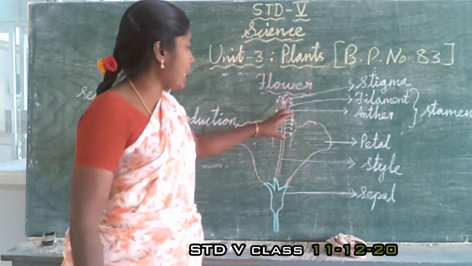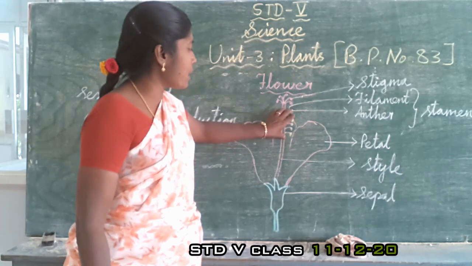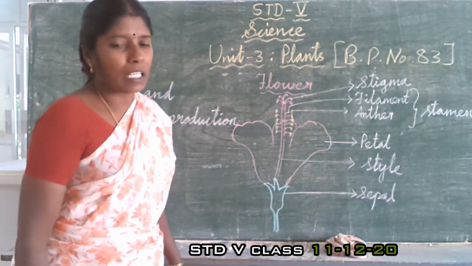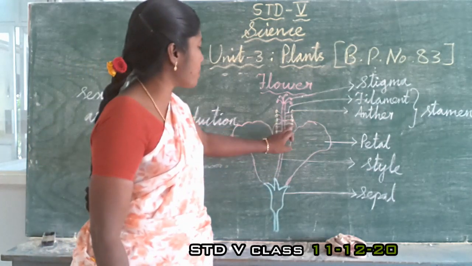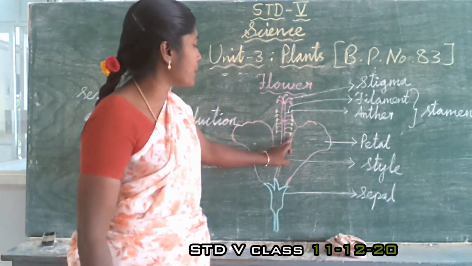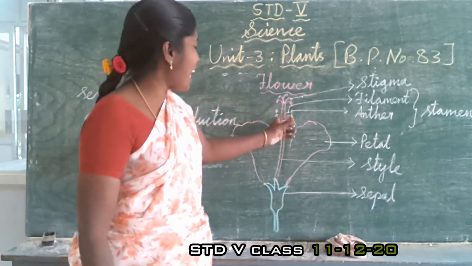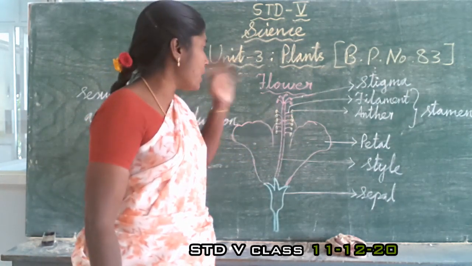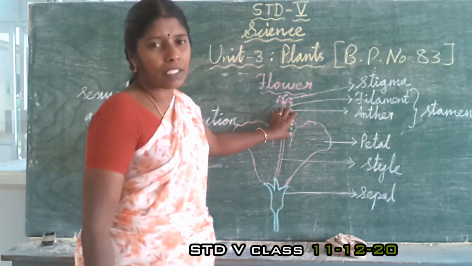The stamens are attached here. This one is called the male reproductive part. Here the pollen grains are produced, in this yellow part. One sac-like structure is there, and here the pollen grains are produced. This is the male reproductive part of the flower.